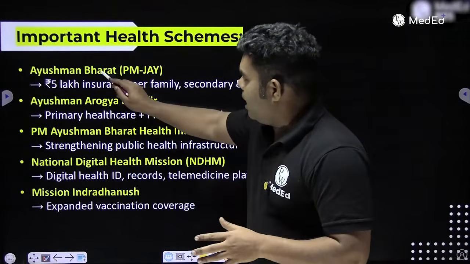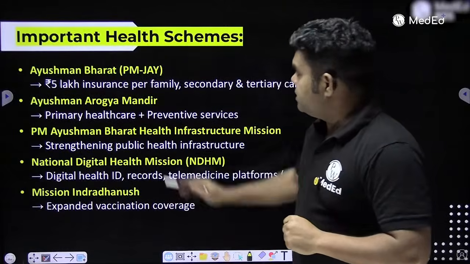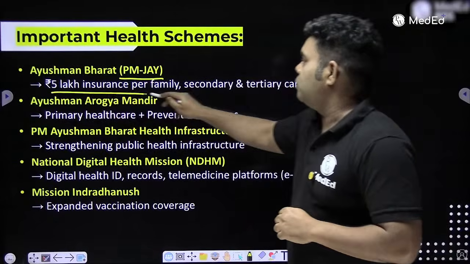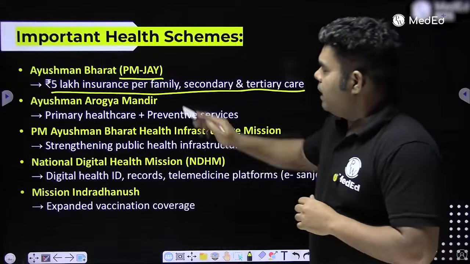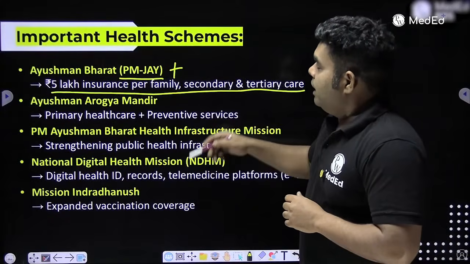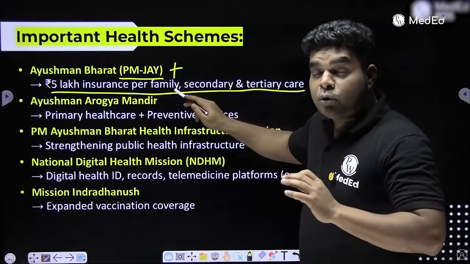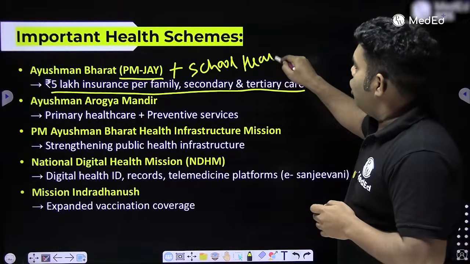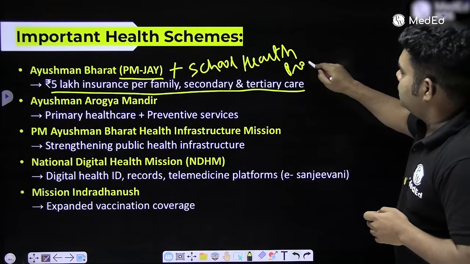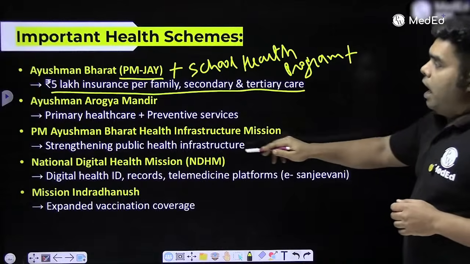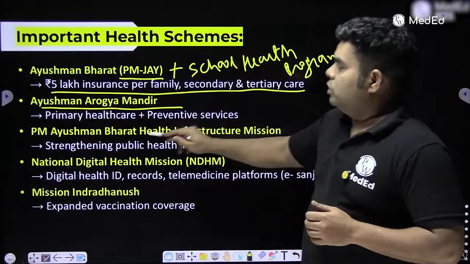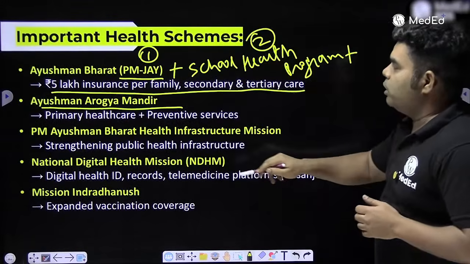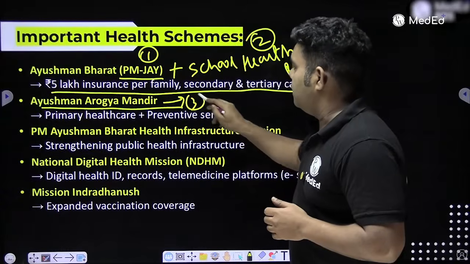When you look at Ayushman Bharat, it has 3 components. First is PMJ, which now also includes people above 70 years, and has 5 lakh insurance per family in secondary and tertiary care. The second part is the health and wellness program in schools, so the school health program also comes under it. And the third thing that comes under it is Ayushman Arogya Mandir. So these are the 3 things: PMJ is the first component, the school health program is the second, and Ayushman Arogya Mandir is the third.